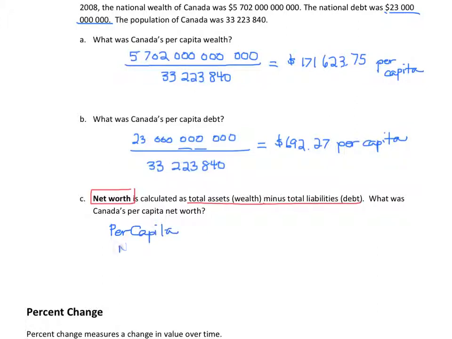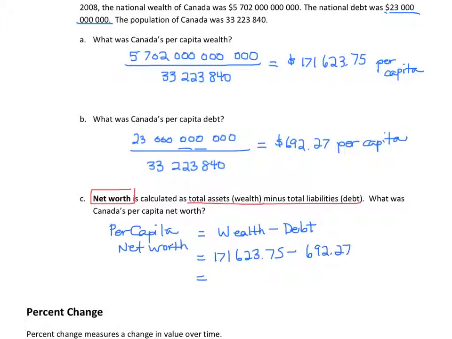So we'll use the answers we just found. We said the per capita wealth is $171,623.75. We will subtract the debt. So the per capita net worth then is $170,931.48.